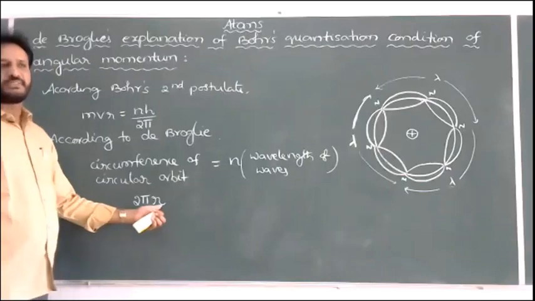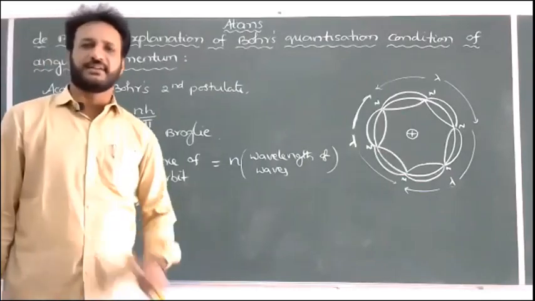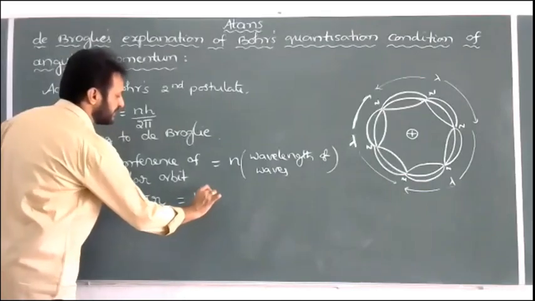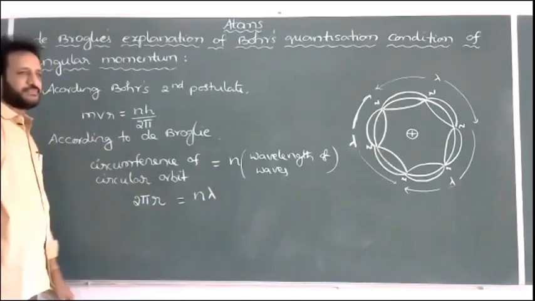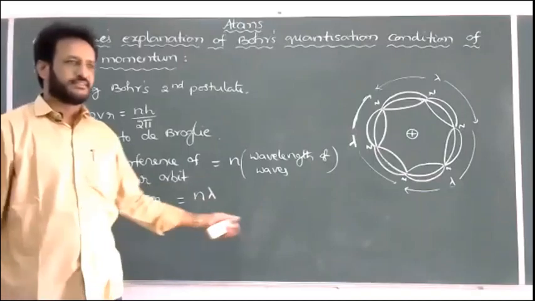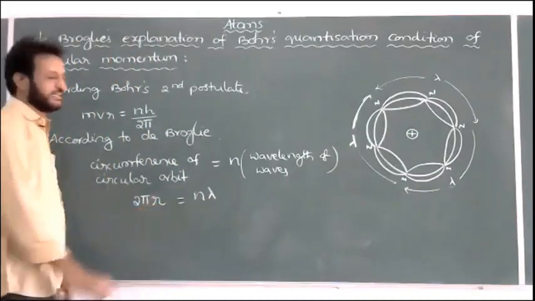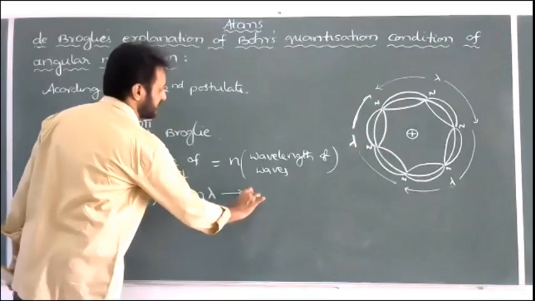R is equal to the radius of the circular orbit where the electron is revolving. So 2 pi r is equal to n into the wavelength of the waves, which is lambda. The wavelength of the electron is lambda, so you should write 2 pi r is equal to n lambda. This is one equation we take.